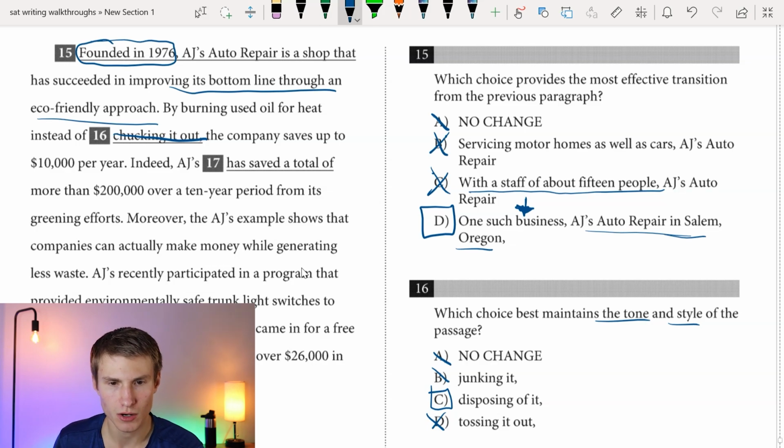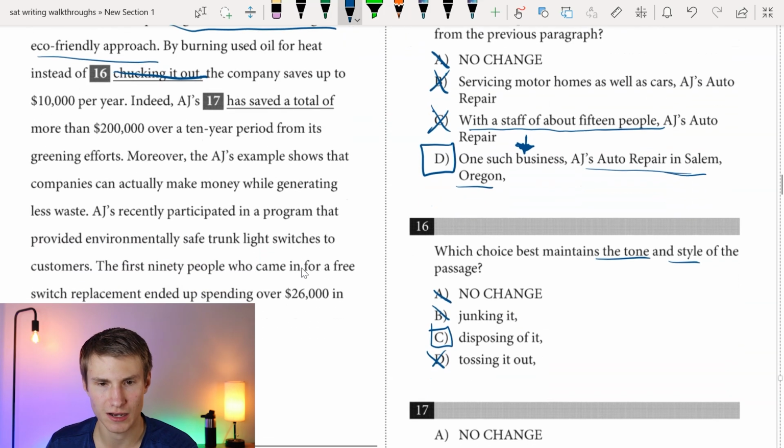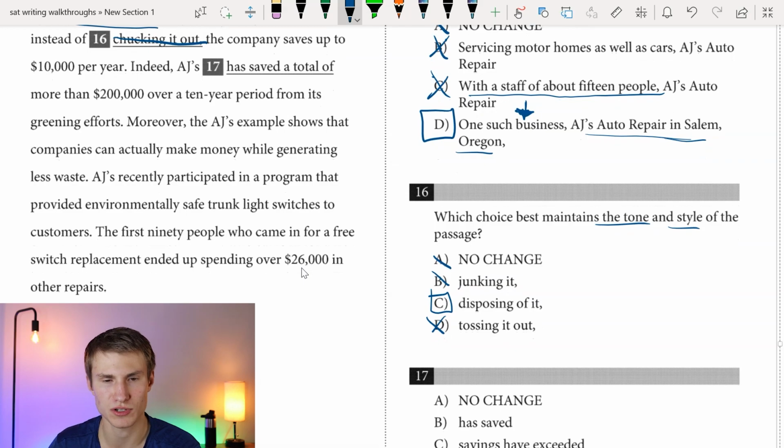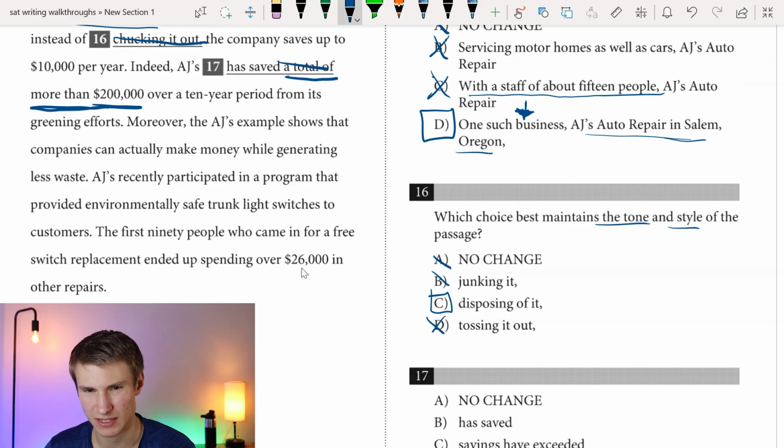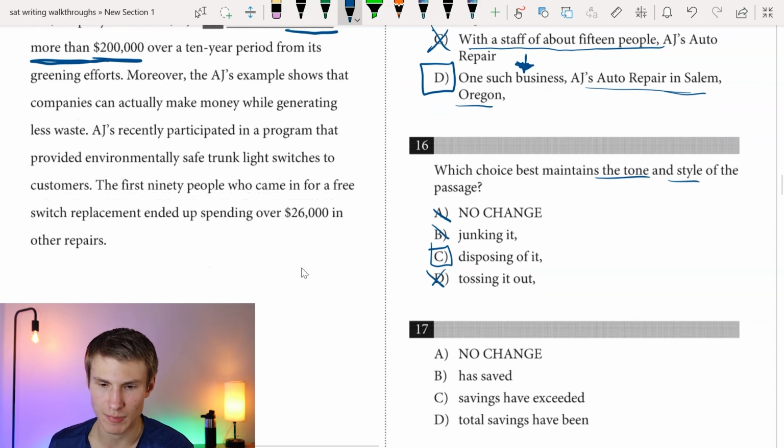Okay, if we look down here, we've got "Indeed AJ's has saved a total of more than $200,000 over a 10-year period from its screening efforts." One thing I'm not a big fan of here is saying "a total of" and then giving "more than $200,000." Obviously, we could just say "has saved" there and get rid of this. So I don't like that. Off the bat, I see we do have "has saved" as an option, so that'd pretty much be perfect.